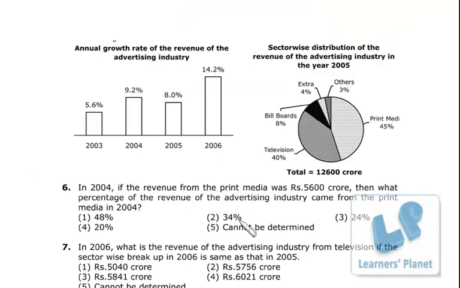We have this set of questions. Annual growth rate of revenue of advertising industry from 2003 to 6. Section-wide distribution of revenue of advertising industry in the year 2005. Okay, a revenue of advertising industry in these various segments. Fine. Total is 12,600 crore, and this is the breakup of that, and growth rate.